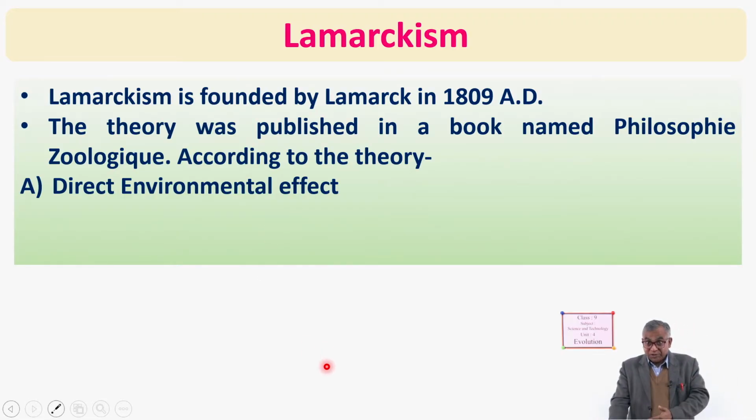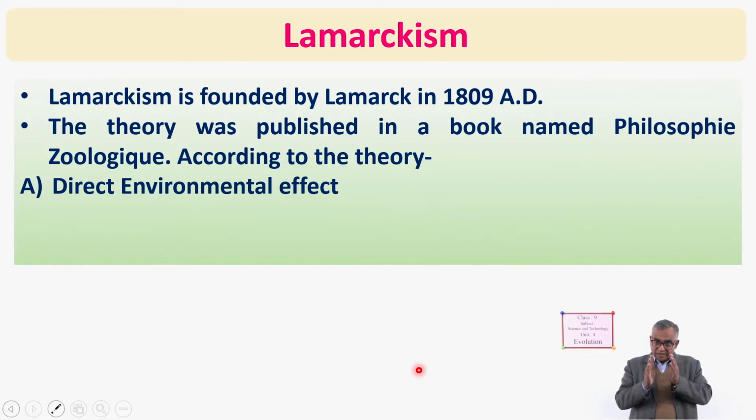Okay, it is changing. So if the environment changes, the surrounding of an organism changes, that affects the organism directly, because organisms have to adapt to that environment.